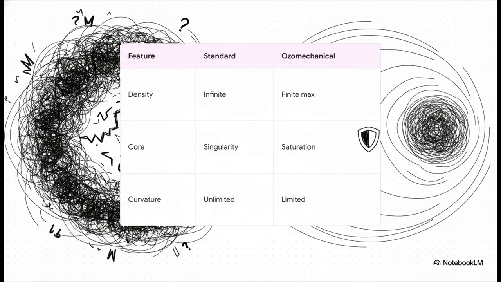As a result, density is forced to hit a finite maximum. So instead of collapsing infinitely into a dimensionless point of nothingness, the core reaches a profound state known as relational saturation. The fabric of spacetime simply cannot fold any tighter. The universe inherently protects itself, meaning those mathematical singularities simply do not exist.